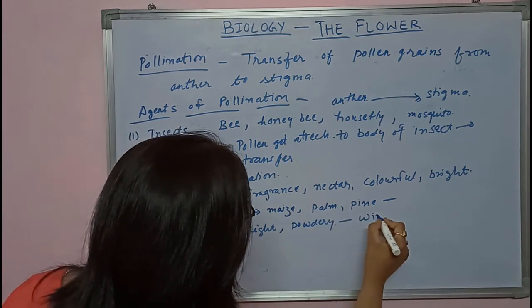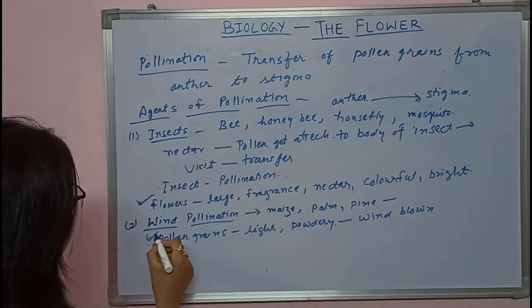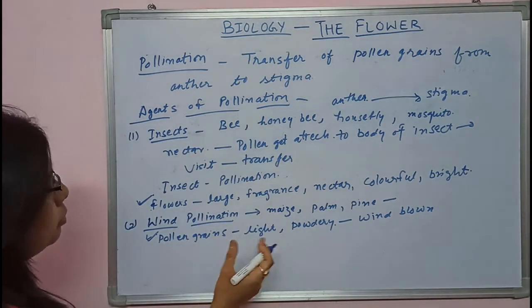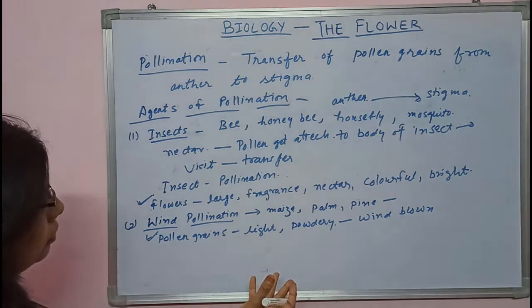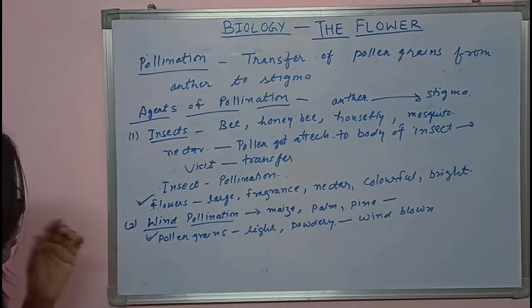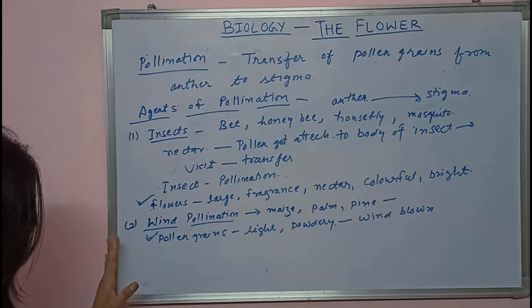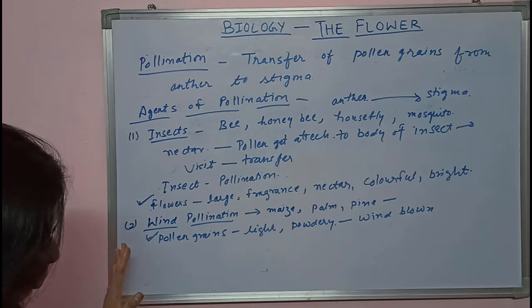Whenever wind blows, it takes away the pollen grains with it from one flower to another flower. In this way, wind is responsible for the pollination of flowers. Such type of pollination is called wind pollination.